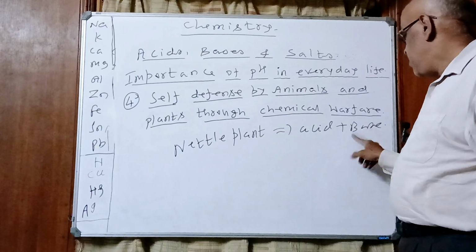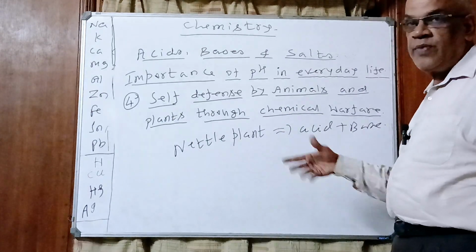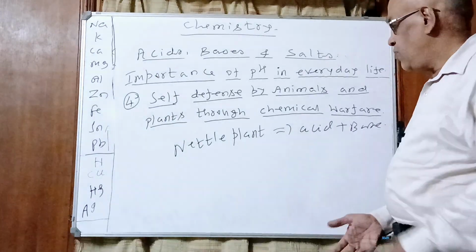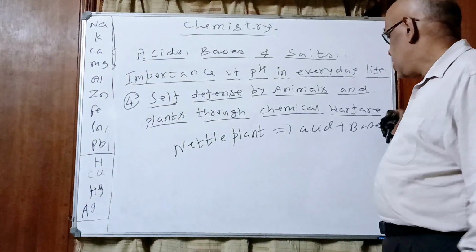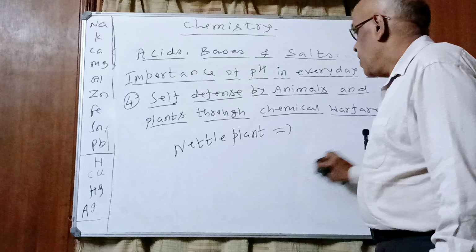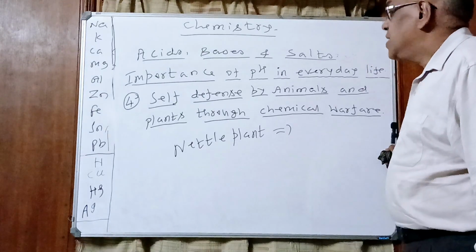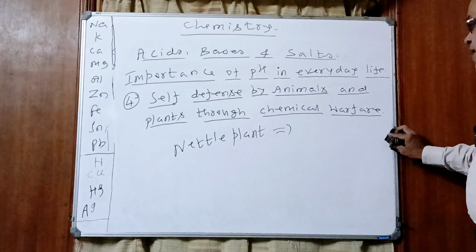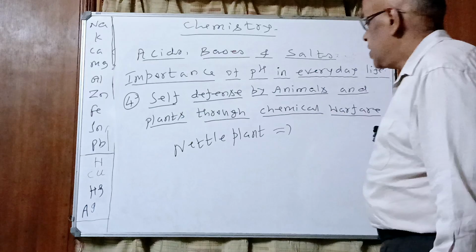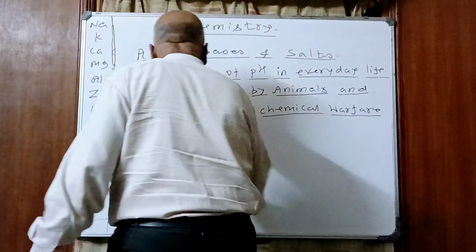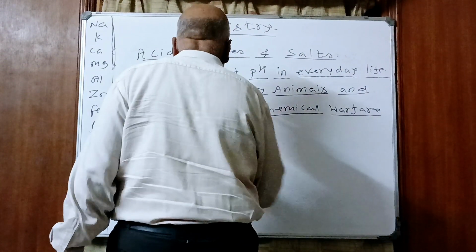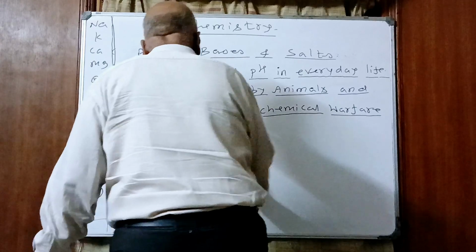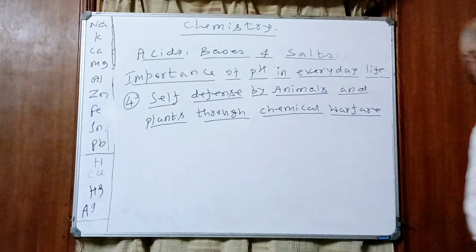When it is rubbed with baking soda, the acid reacts with the base to form neutral salt and water. That acid is neutralized. Understood, children? So this is about self-defense by animals and plants through chemical warfare. Even plants are no better than animals.